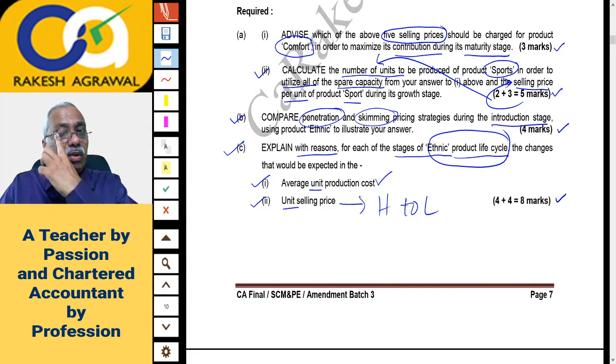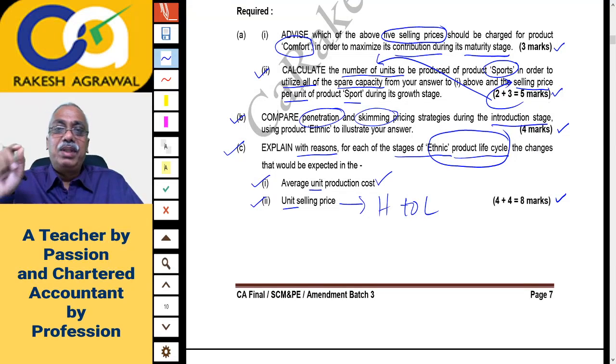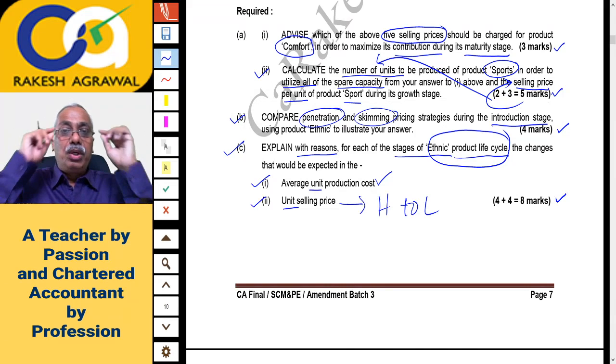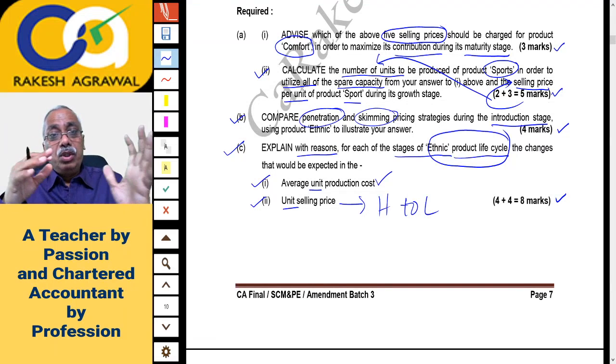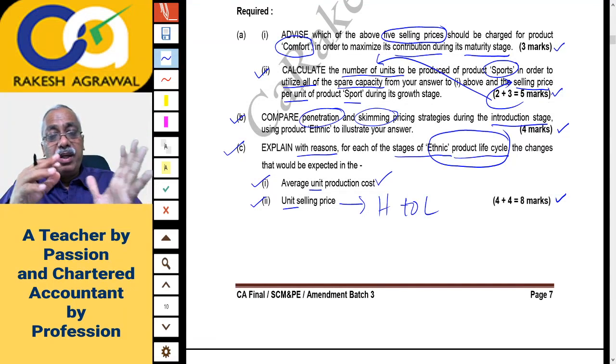Then as you enter the growth phase and maturity phase, you get the benefit of the scale of production, large scale of production, plus there is the effect of the learning curve of labor, and quantity demanded goes on increasing. So the fixed cost burden per unit goes on decreasing. Total fixed cost remains the same, but it gets divided over more units, and due to economies of scale of production, your cost goes on decreasing. As you buy more raw material in higher quantity, the supplier may also offer a discount. So the price will also move from higher to lower.